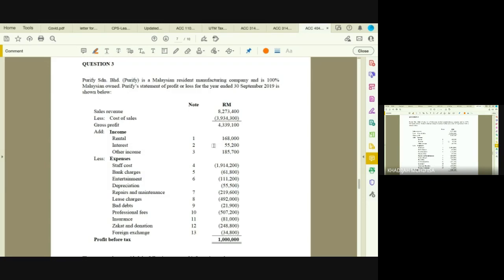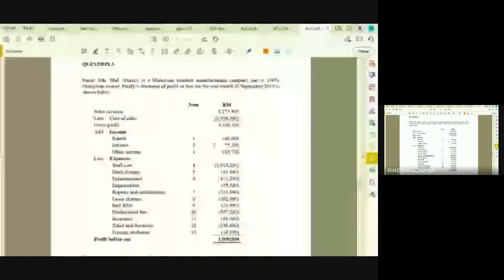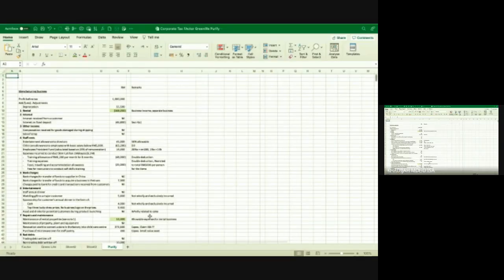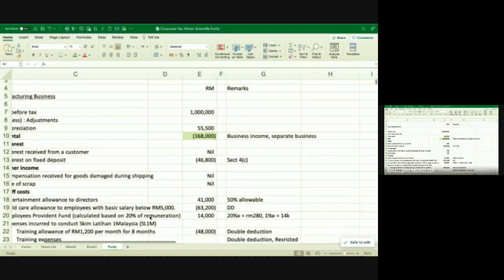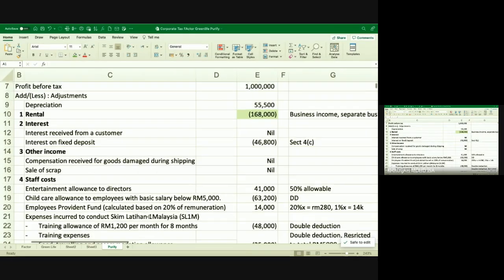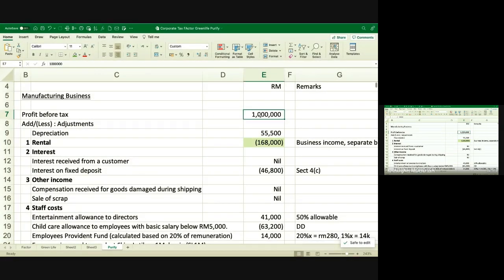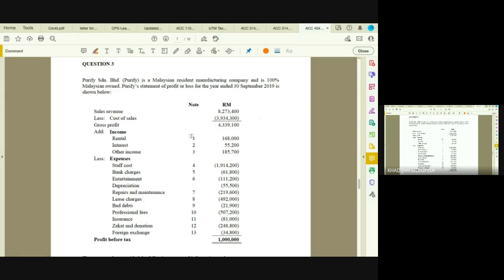So now how do you start? You start with the name of the company, Purify Sdn Bhd, tax computation for YA 2019. Is it Purify? Yeah. Okay. Can you see? All right, you start with profit before tax of 1 million. Then you do adjustments. You will go through all the notes to the accounts, but glance through those without notes. For example, here you have your depreciation without a note, so you put in that adjustment first, otherwise you may forget later.